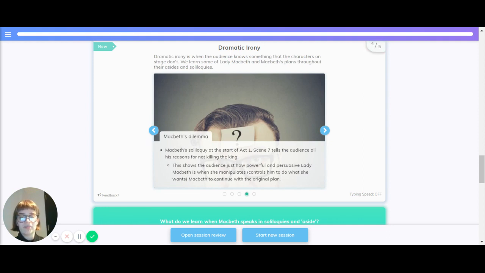Macbeth's dilemma. Macbeth's soliloquy at the start of Act 1, Scene 7 tells the audience all his reasons for not killing the king. This shows the audience just how powerful and persuasive Lady Macbeth is when she manipulates, meaning controls, him to do what she wants, Macbeth to continue with the original plan.